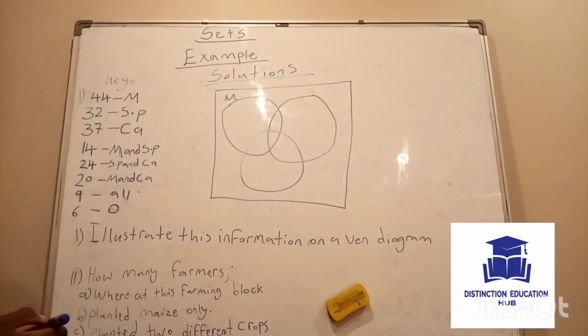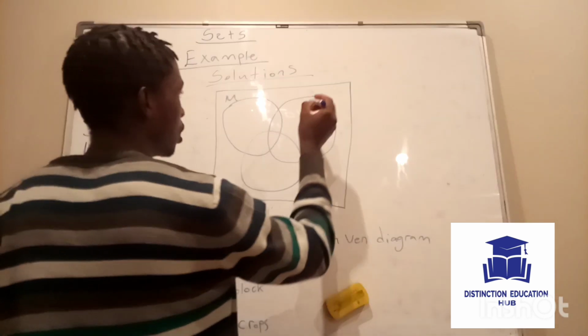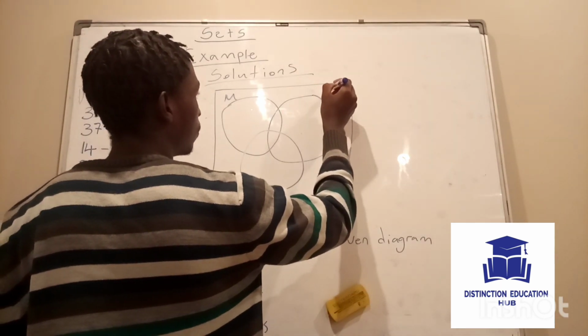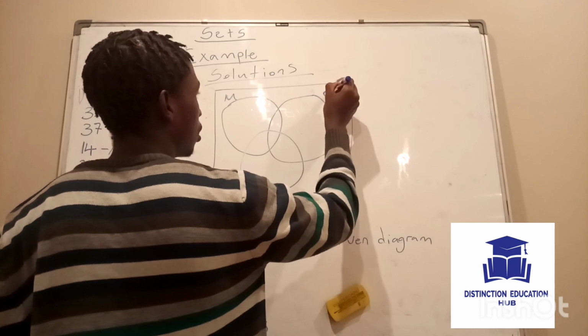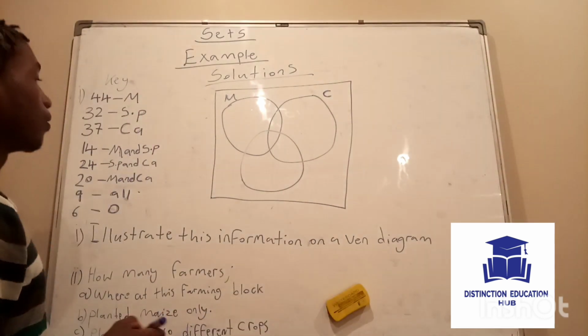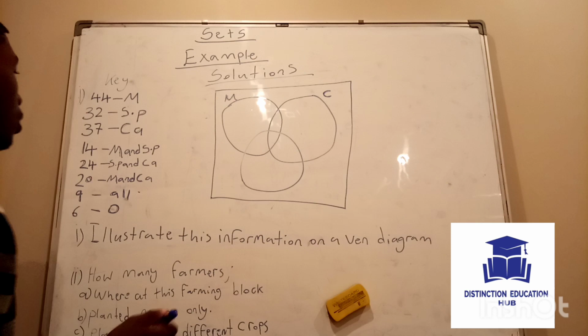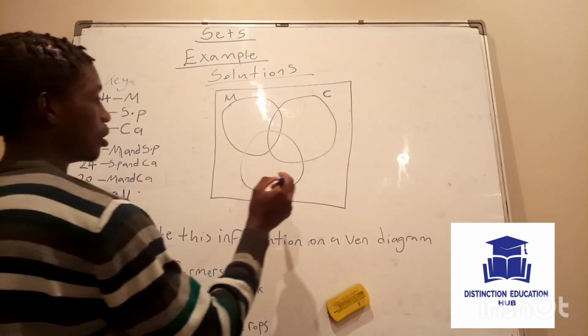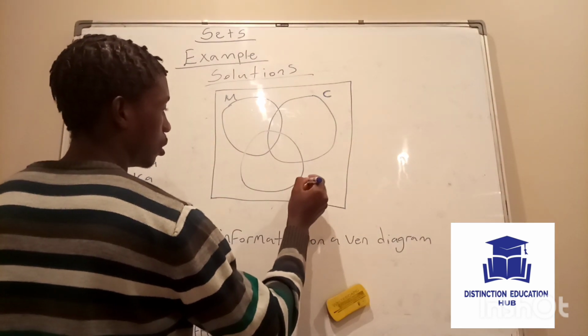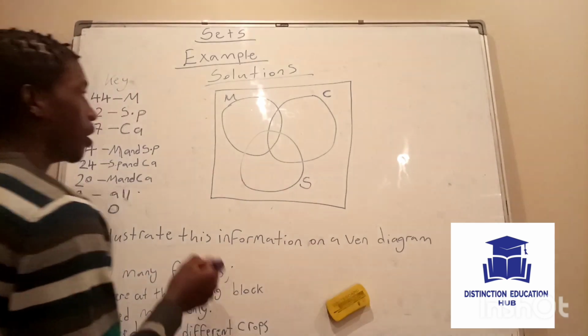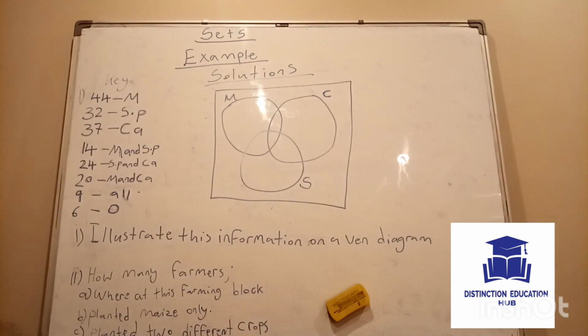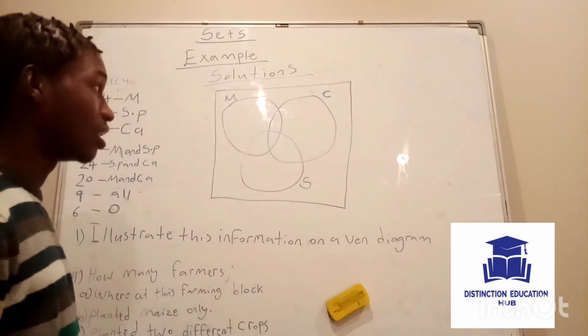Then we're going to name the second circle C for cassava, and lastly we're going to name the last circle S for sweet potatoes. So we have set M, set C, and set S.